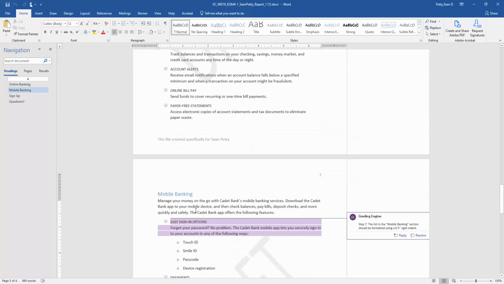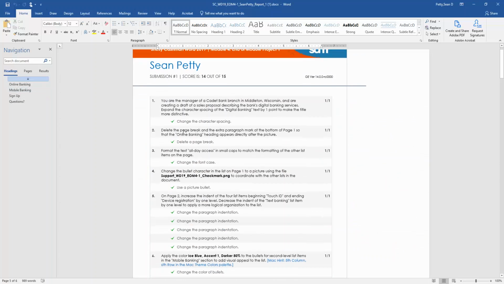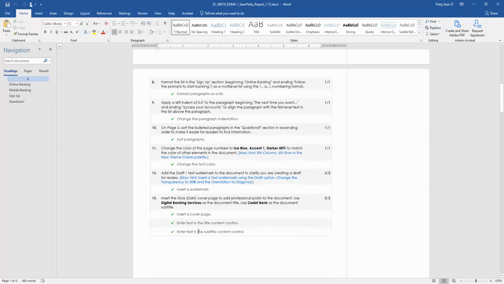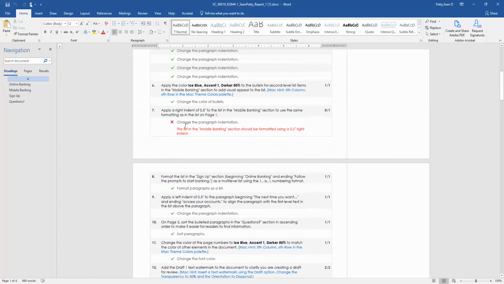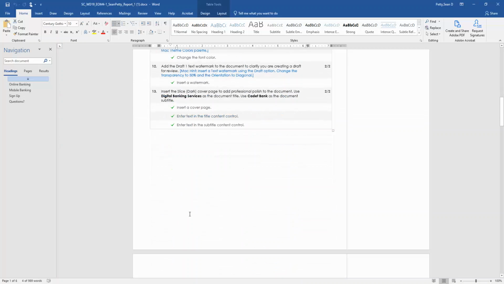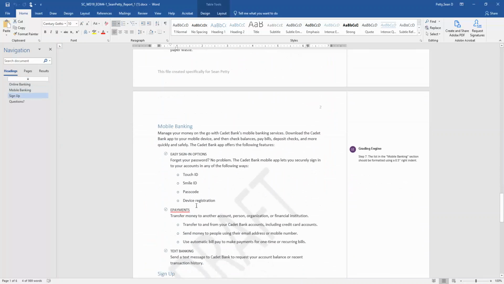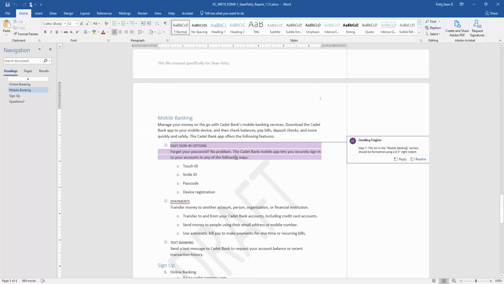Okay, so I just had this report graded. Let's see what went wrong here. So it looks like I got a 14 out of 15. As you can see, it did pull up the draft. Everything looks fine. It says that I didn't change the paragraph's indentation for step number 7, which we clearly did do. But let's take a look and see on my document where it dinged me. So it's saying right here that there's no half-inch indent to the right.